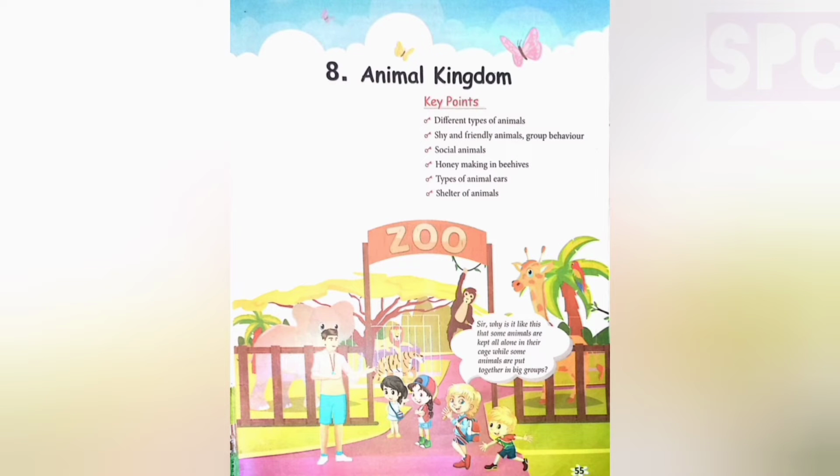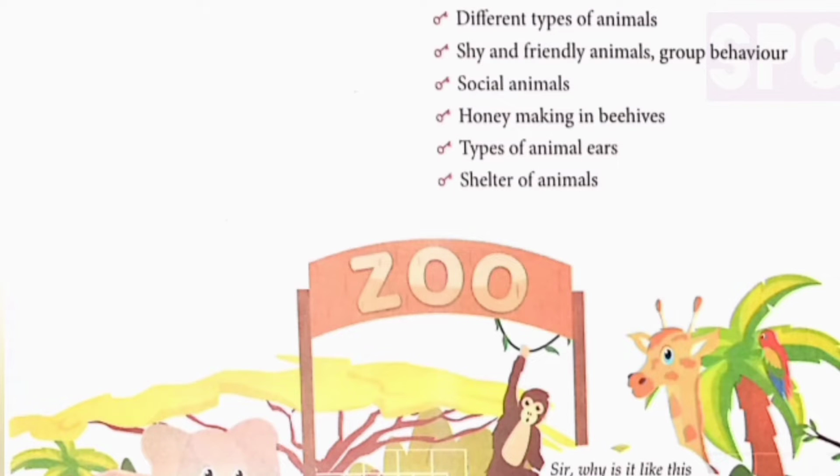Welcome students. Today we are going to understand chapter 8, Animal Kingdom, and based on our understanding, we will do the book exercises and question and answer of this chapter. In this chapter we all will understand about different types of animals, shy and friendly animals, group behavior of animals, social animals, honey making in beehives, types of animal ears, shelter of animals.